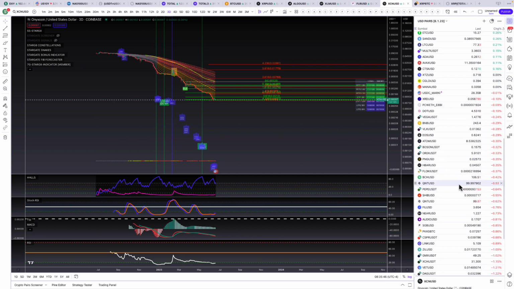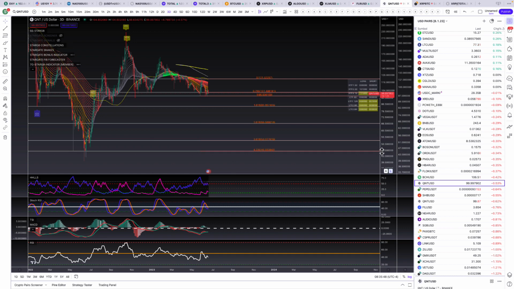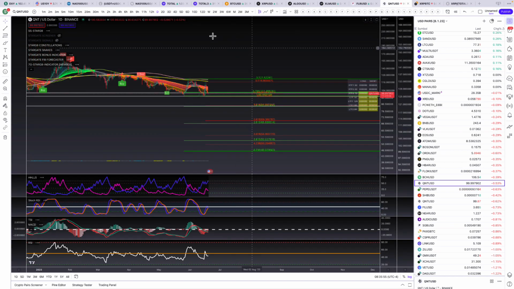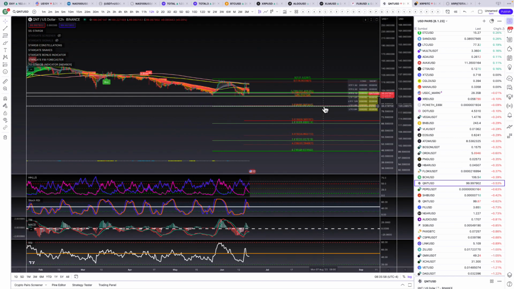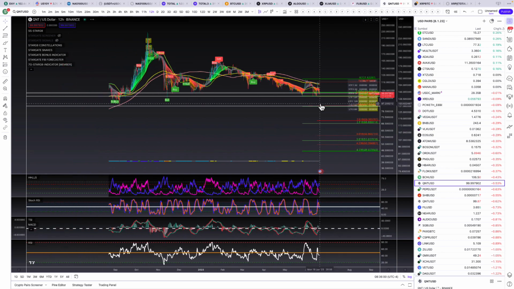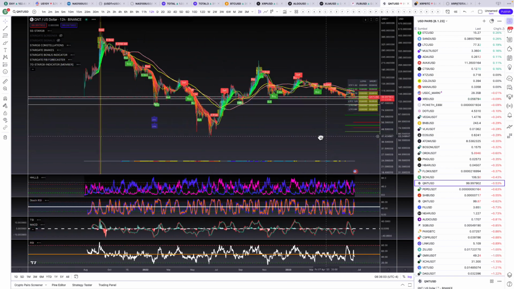Quant. I have my eyes heavy on Quant for a trade here because of what it did the other day, pulling back down, then seeing their partnerships announced with the Bank of England, BIS, plotting a peer-to-peer trade on this one. So if you're a VIP, keep aware of that call in the Discord.